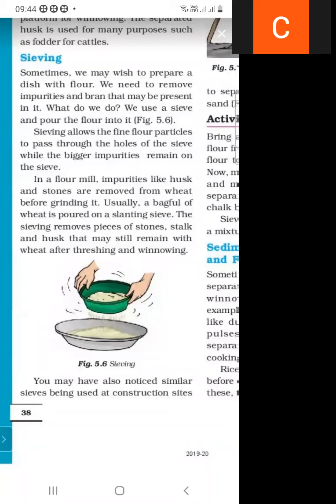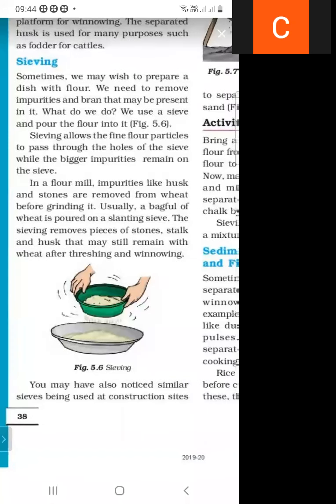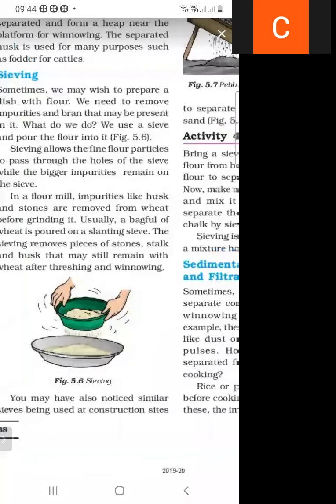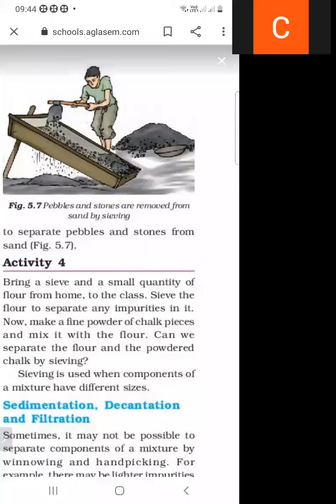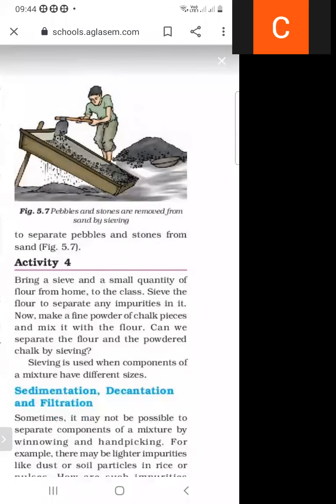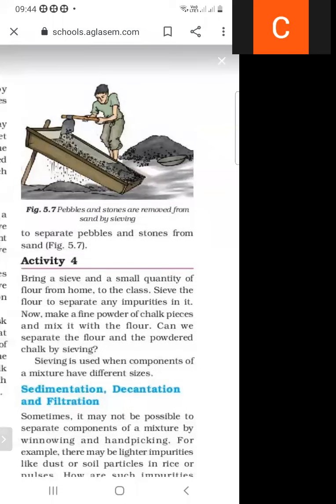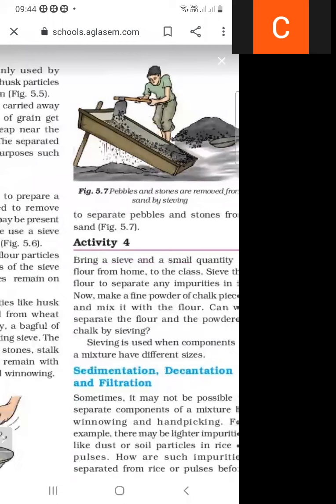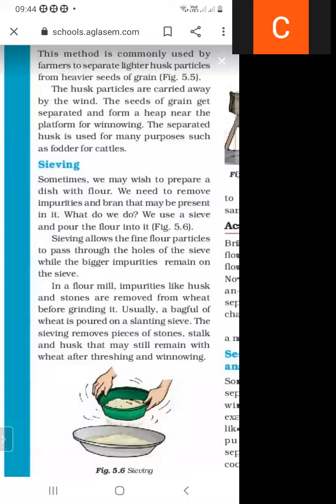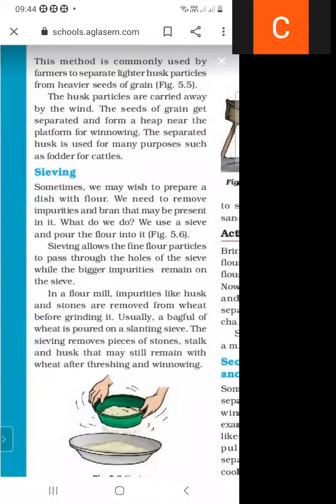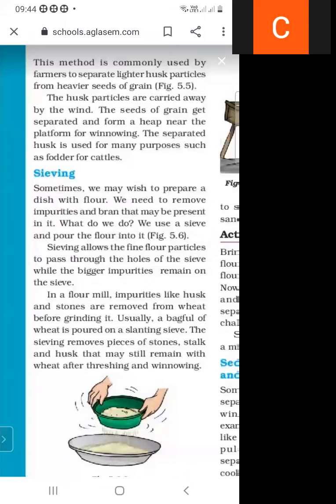As shown in Figure 5.7, we can separate the impurities from the flour. But some impurities also remain in the wheat.